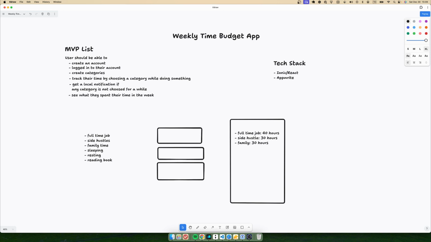So basically it will list all the categories that we created at the beginning, and it will show how much time we spent on those categories.